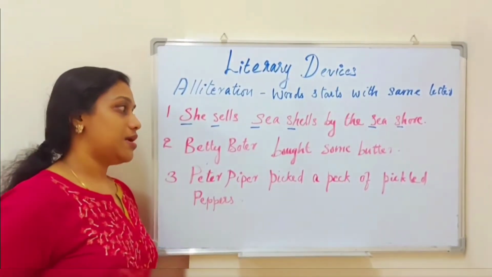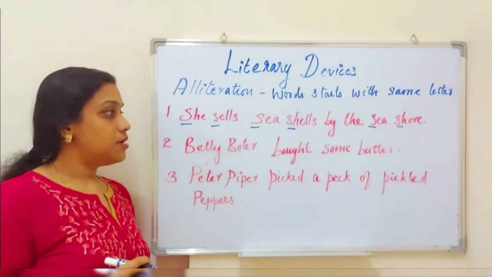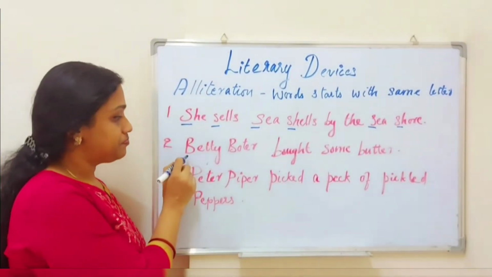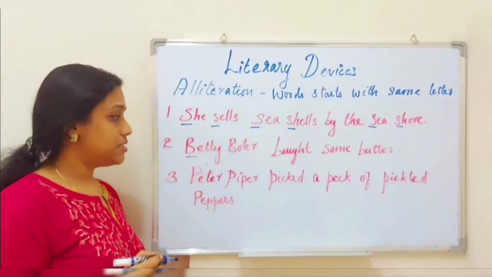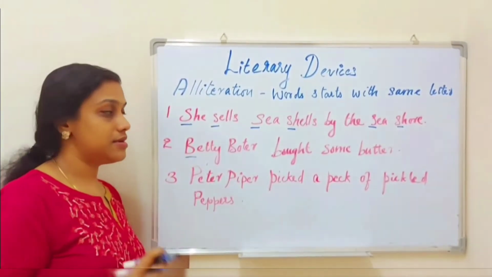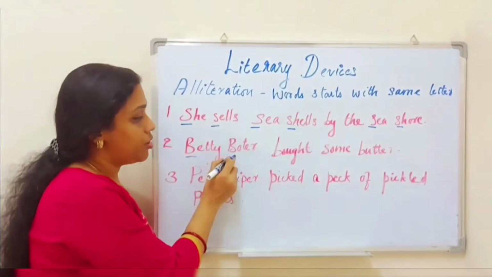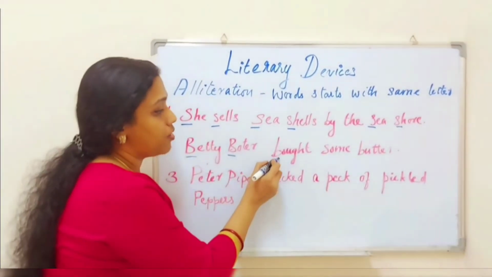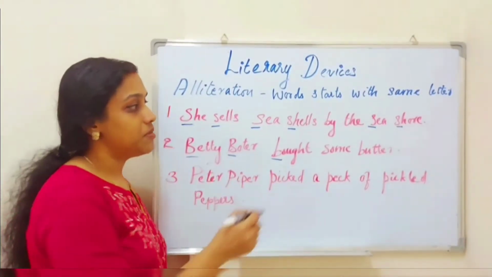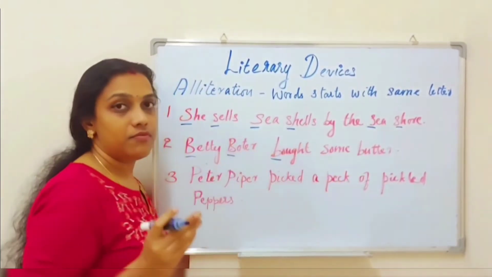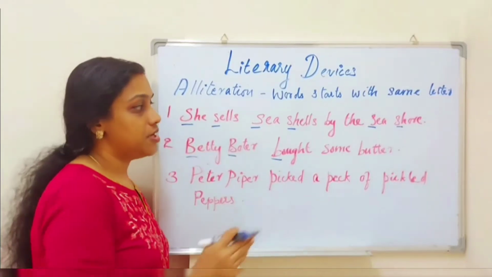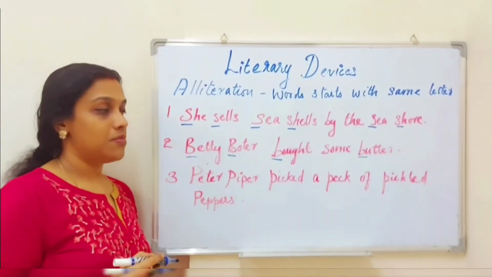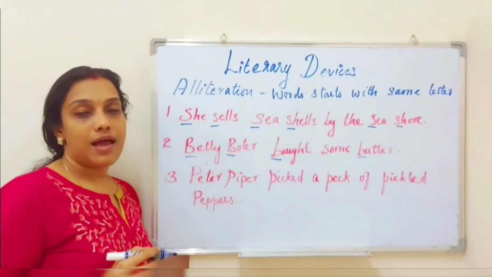Now the second example: Betty bought some butter. Here also you have to look at the words of the sentence. The first word is Betty, which starts with the consonant B. The second word is bought, which also starts with the same consonant B. In some there is no consonant repetition, but in butter again the consonant is the same. So that also is an example of alliteration.